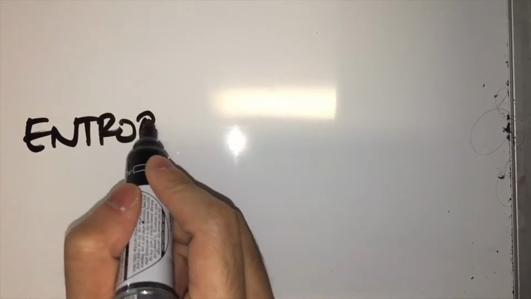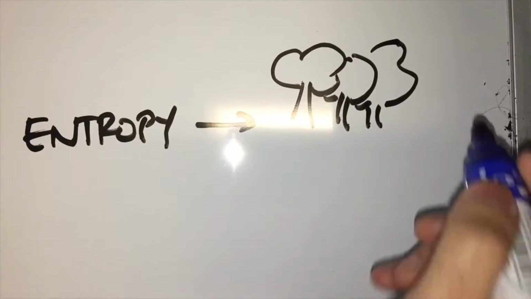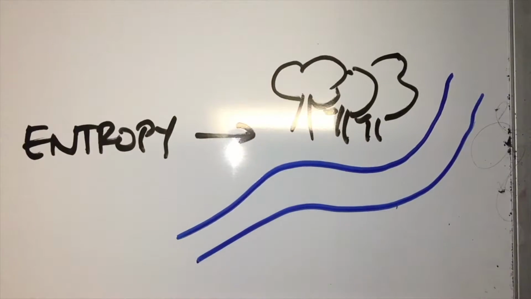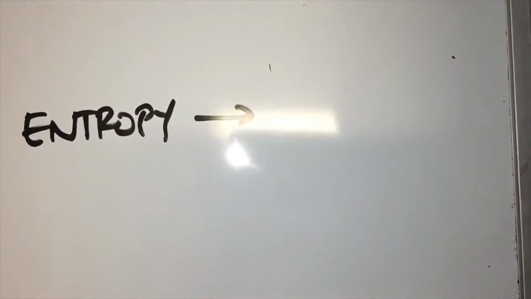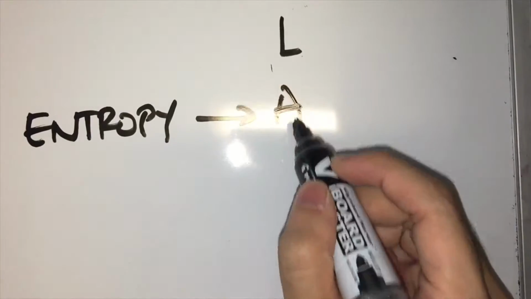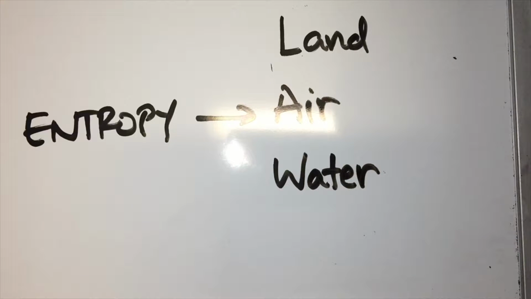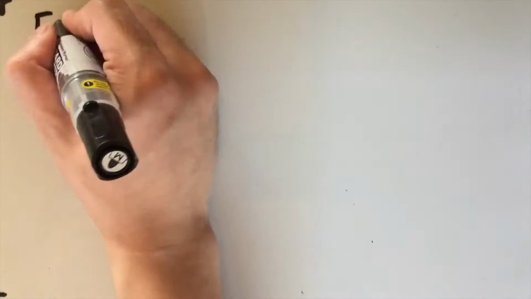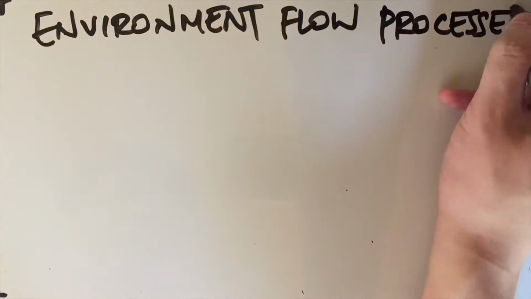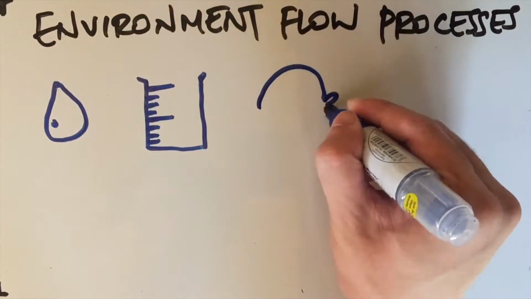We will be talking about how entropy has affected our environment, and we will be using examples to prove this. We will break our examples into three distinct topics. It can be abbreviated to LAW, which stands for land, air, and water. We will then talk about how entropy has affected the geological processes, the atmospheric processes, and lastly the environmental flow processes. First, we'll be talking about environmental flow processes, which means that we are looking at how the quality and quantity of water and how the marine ecosystem has been affected by entropy.